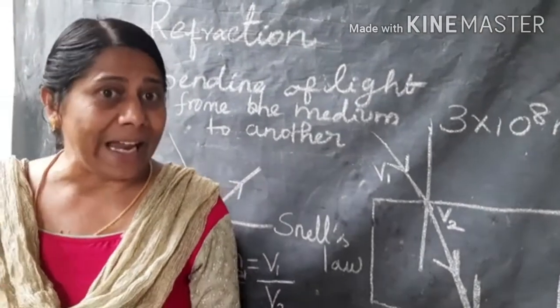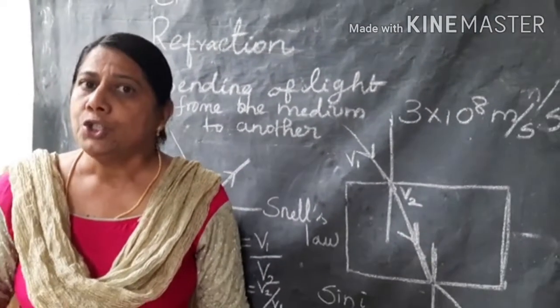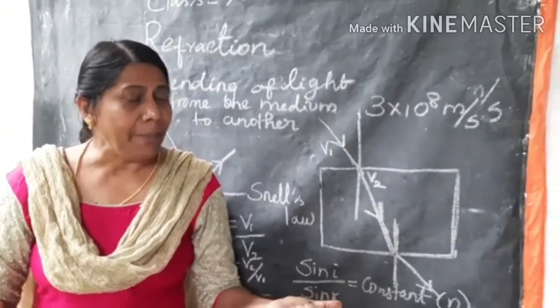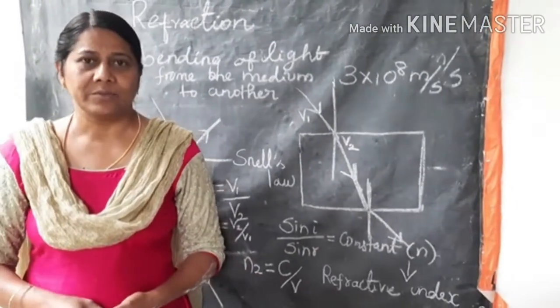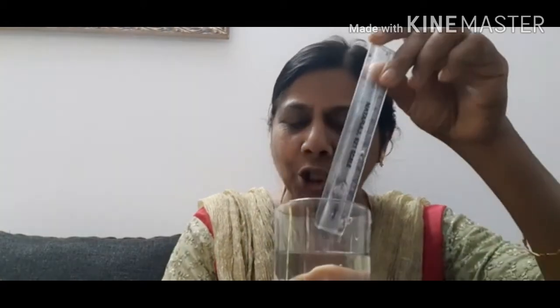You can understand with the help of two activities. Come, let us see that. First activity. I have taken a glass, poured some water. There is a scale with me. I am going to drop the scale obliquely.